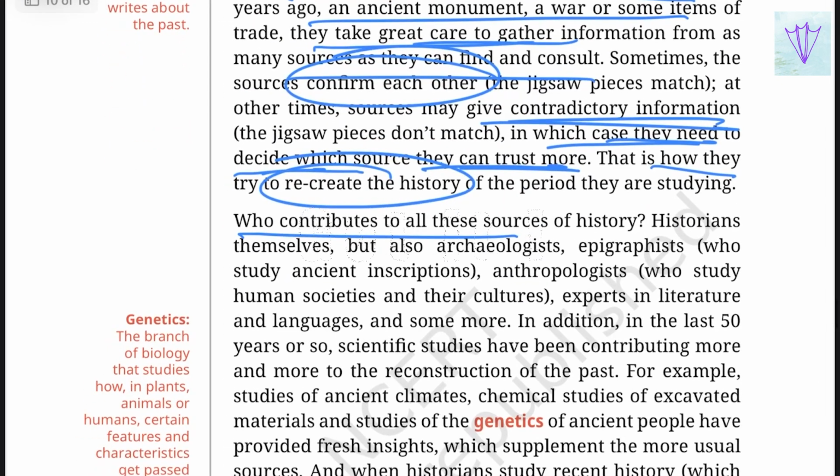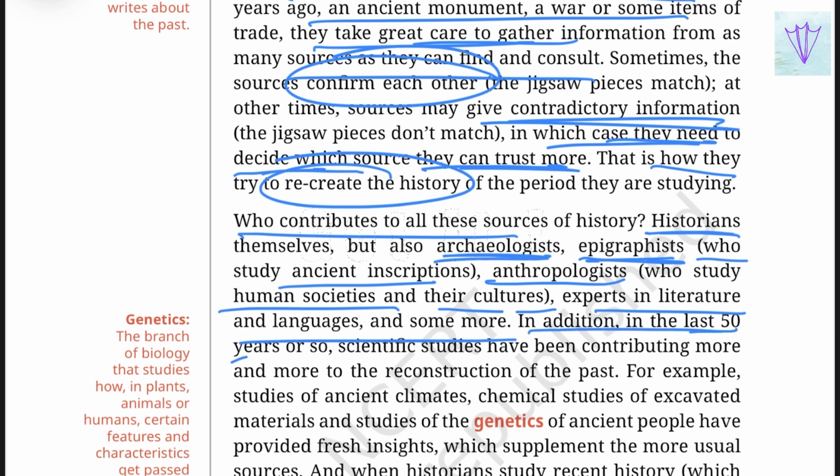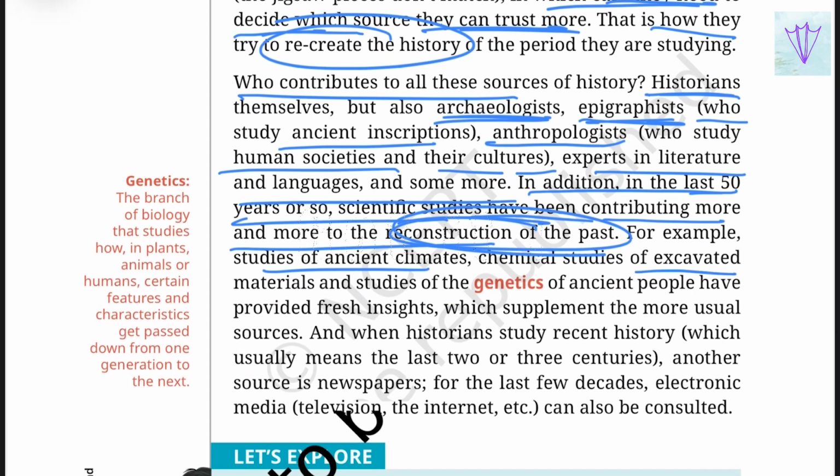Who contributes to all these sources of history? Obviously, the historians themselves, but also archaeologists, epigraphists, who study ancient inscriptions, anthropologists, who study human societies and their cultures, and experts in literature and languages. In addition, in the last 50 years or so, scientific studies have been contributing more and more to the reconstruction of the past. For example, studies of ancient climates, chemical studies of excavated materials, and studies of genetics, that is, the branch of biology that studies how certain features and characteristics are passed down from one generation to another in plants, animals or humans.